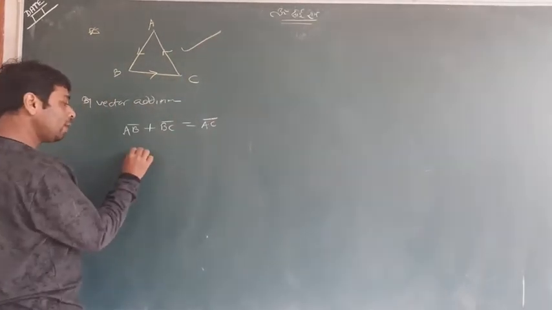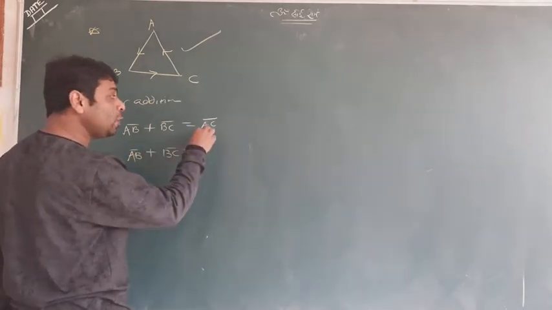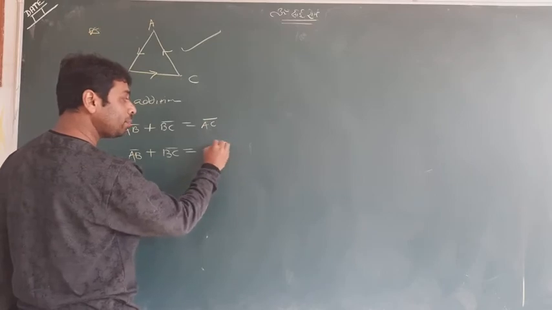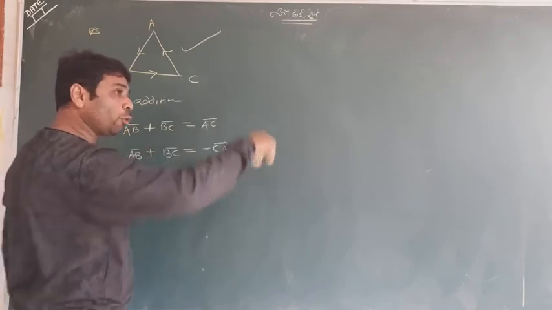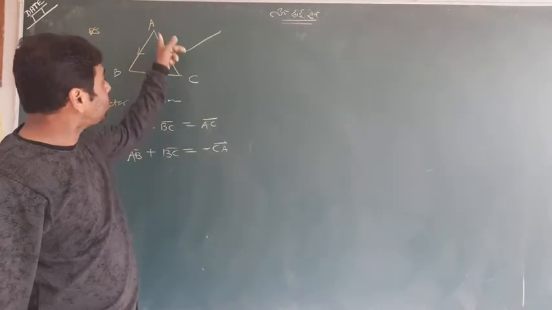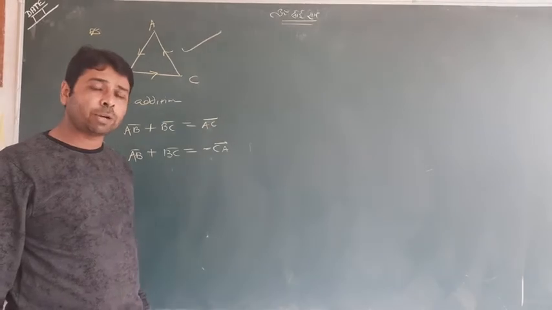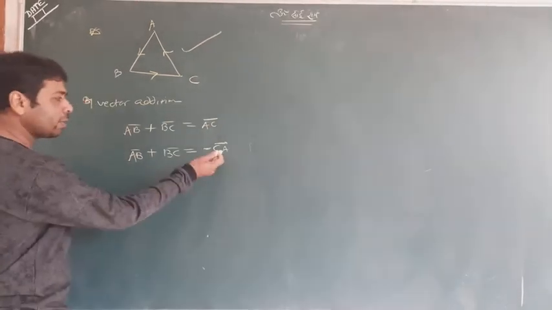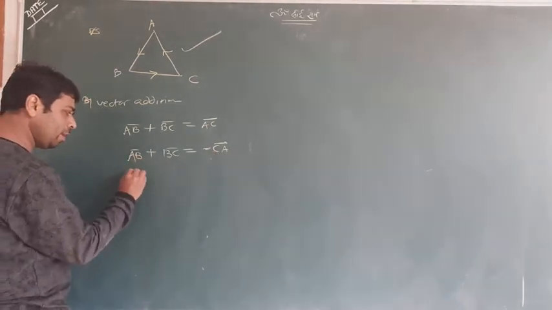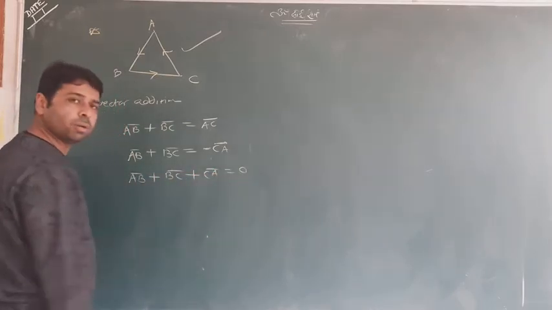So you can write AB plus BC equal to AC, and you can write minus CA. Minus C, I taught you, is the negative vector. And why did I write CA? Because my direction is from C to A, so I needed to change it here. After that I will transfer CA here. So AB plus BC plus CA is equal to 0.